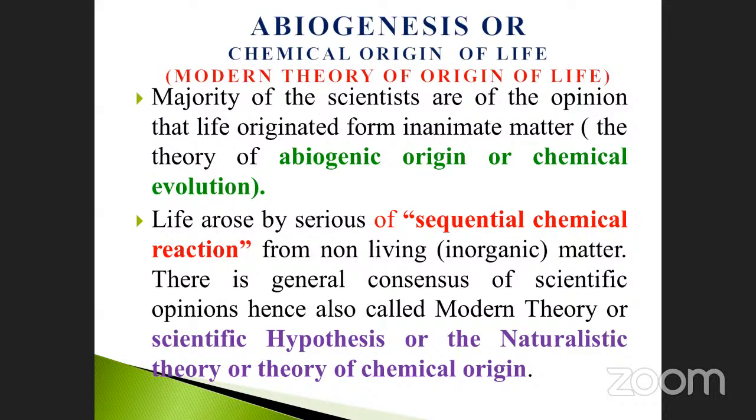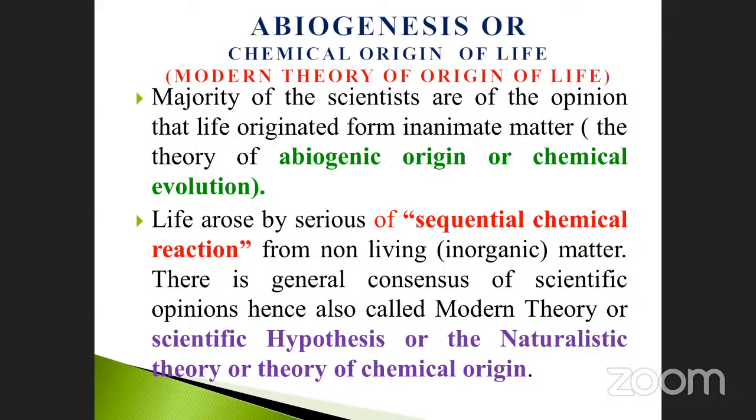Already you know about carbon, hydrogen, oxygen, nitrogen, sulfur, like that it comes, isn't it? Both are united together to form the first water molecule, isn't it? After that, it is collectively called abiogenesis, or chemical origin of life, and also the modern theory of origin of life.